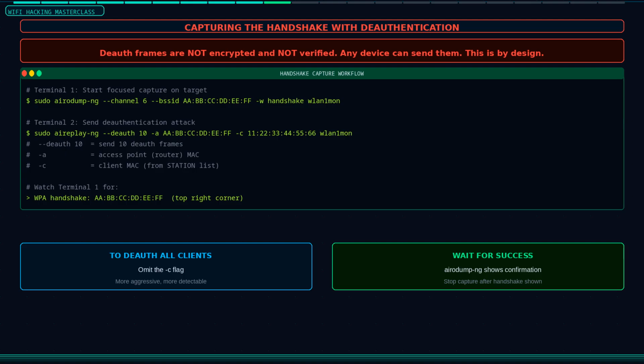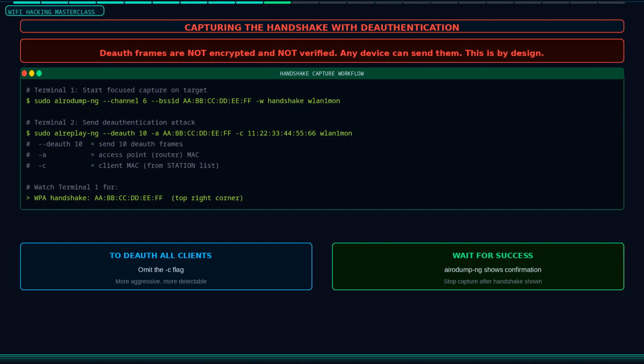detectable. When the client reconnects to the router, it performs the four-way handshake, and airodump-ng captures it. You will see the words WPA handshake appear at the top right of the airodump-ng window followed by the router BSSID. That is your confirmation. Stop the capture. You now have a .cap file containing the handshake.